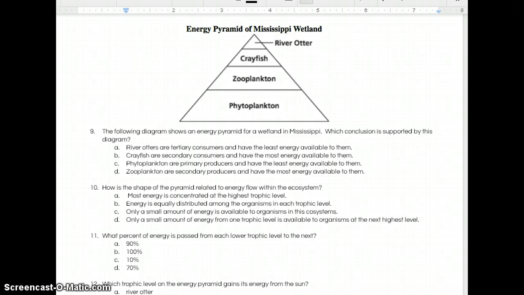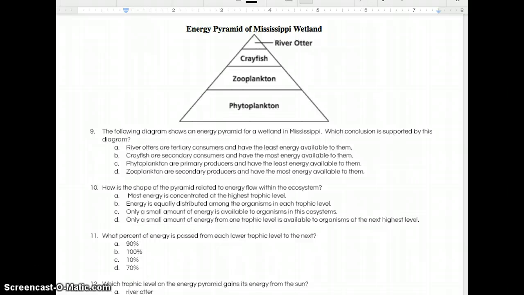Number 10. How is the shape of the pyramid related to the energy flow within the ecosystem? A, most energy is concentrated at the highest trophic level. B, energy is equally distributed among the organisms in each trophic level. C, only a small amount of energy is available to organisms in this ecosystem. D, only a small amount of energy from one trophic level is available to organisms at the next highest level.